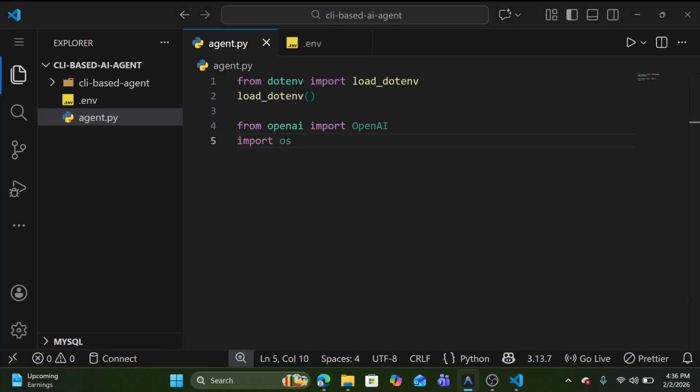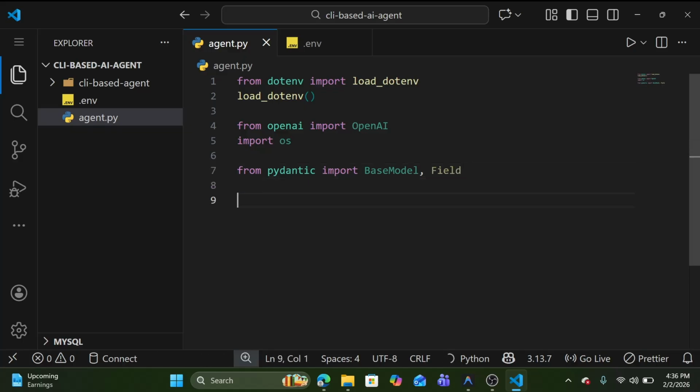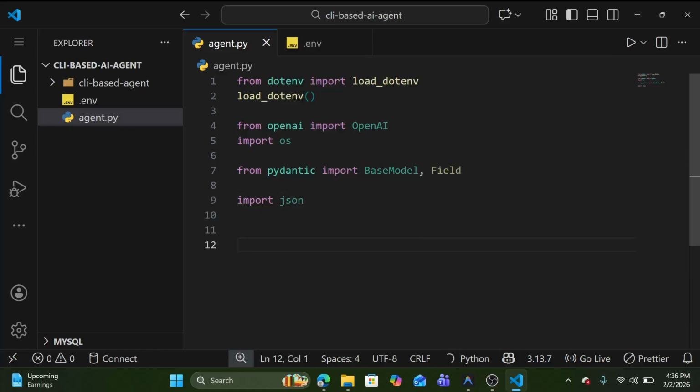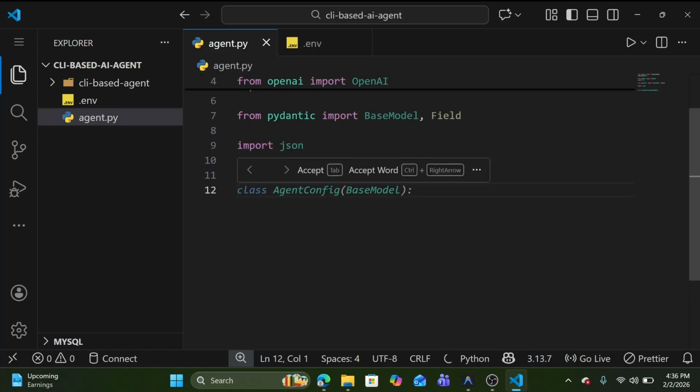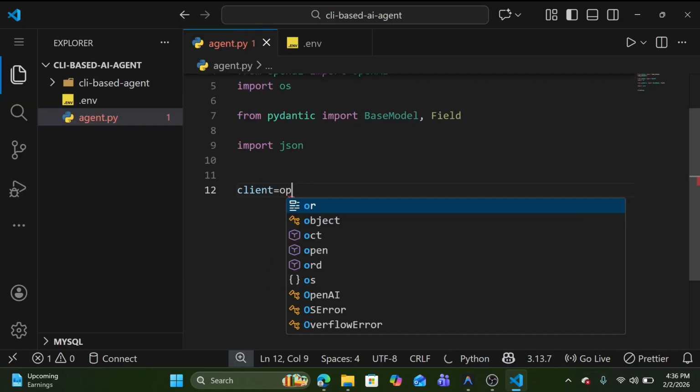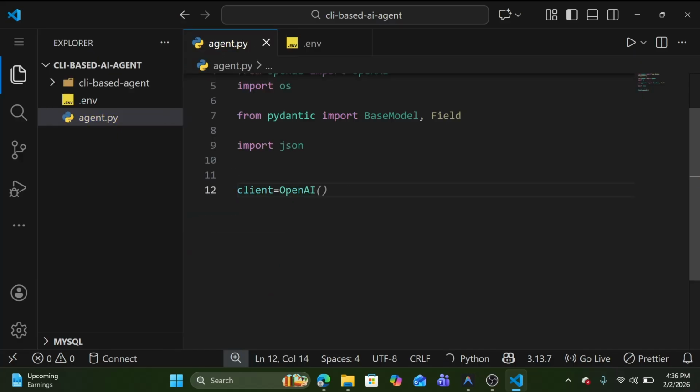Also we would be needing Pydantic, and from Pydantic we will need BaseModel and Field. Of course we will tell it the JSON format, so we have to import json also. No issue. And let's initialize our OpenAI client equal to OpenAI. That's good. Now it automatically loads the API key, no issue.